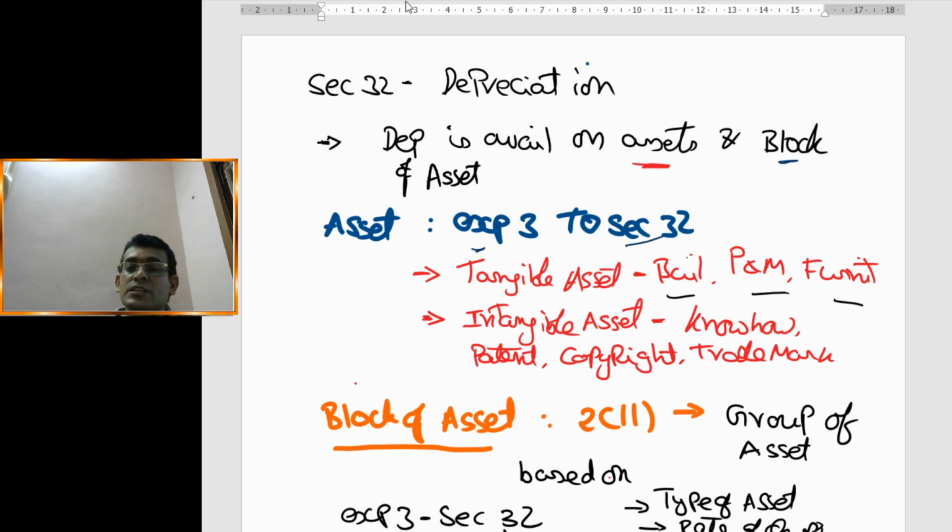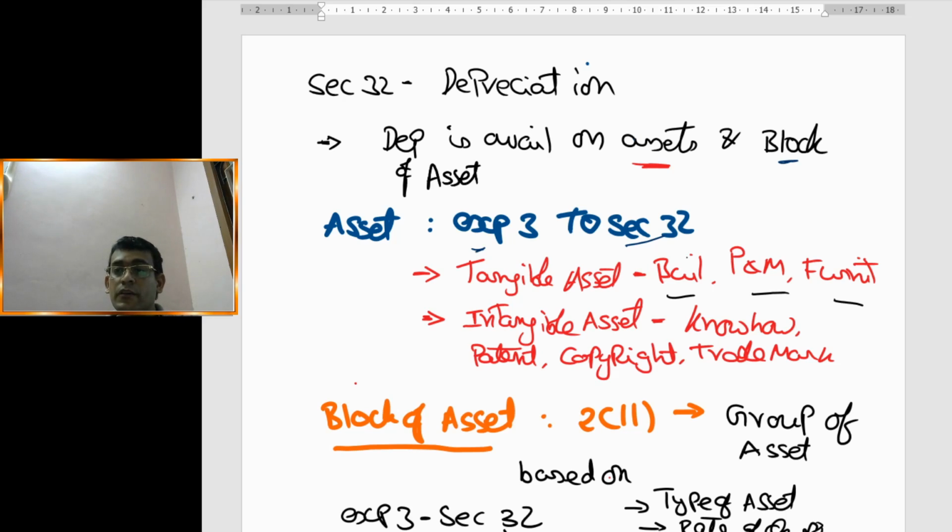It says that an asset could be a tangible asset or an intangible asset. What is the meaning of tangible asset? Any asset like building, plant and machinery, furniture is a tangible asset. Any intangible asset is also an asset as per explanation 3 to section 32.